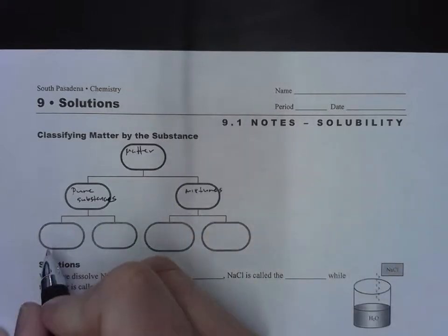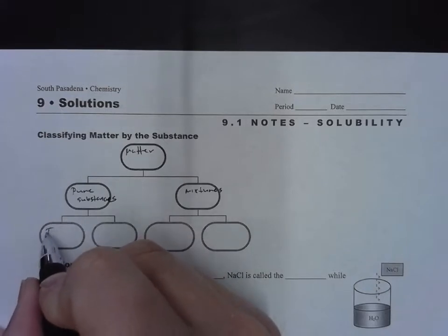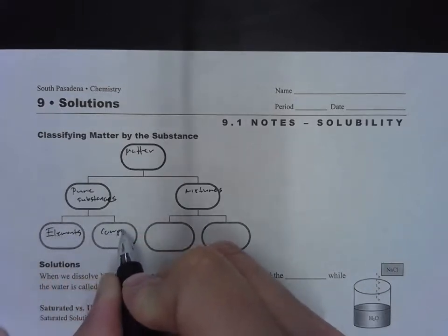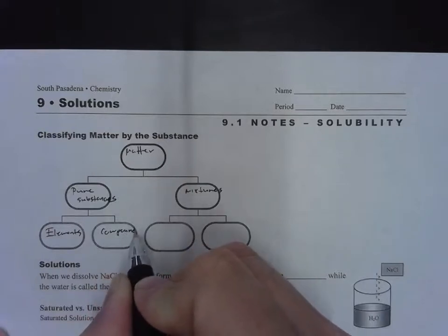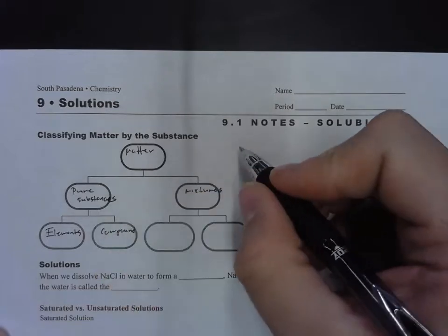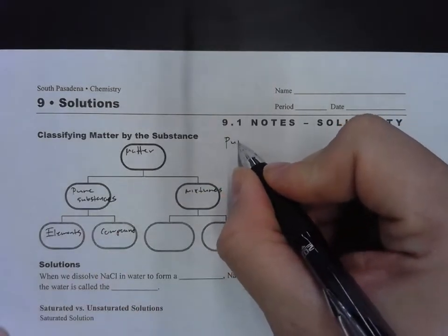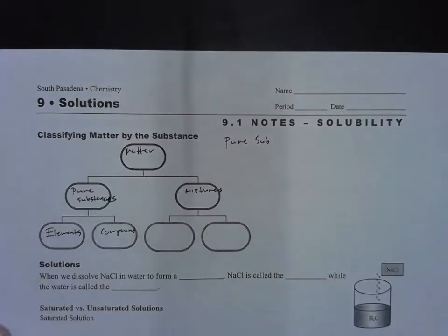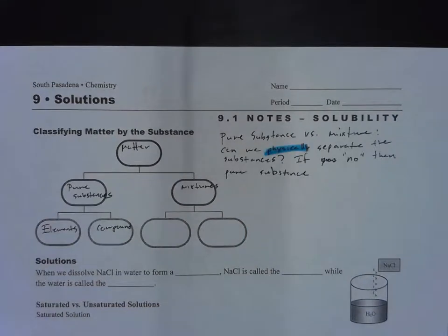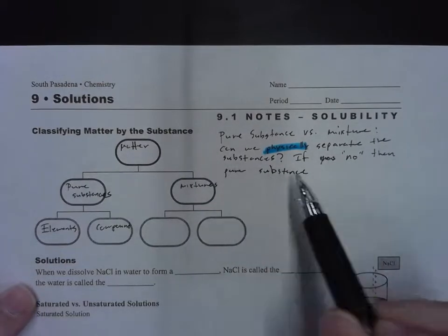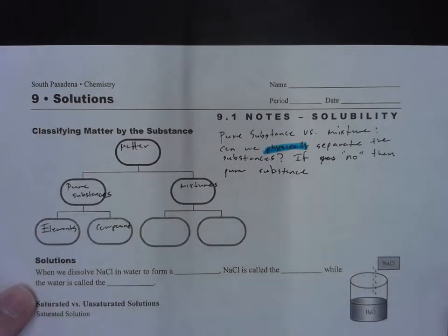Okay, on the pure substance side, we have elements and we have compounds. So pure substance versus a mixture. What is a pure substance? I'll pause and then come back with the definition. Can we physically separate the substances? If no, then you have a pure substance.